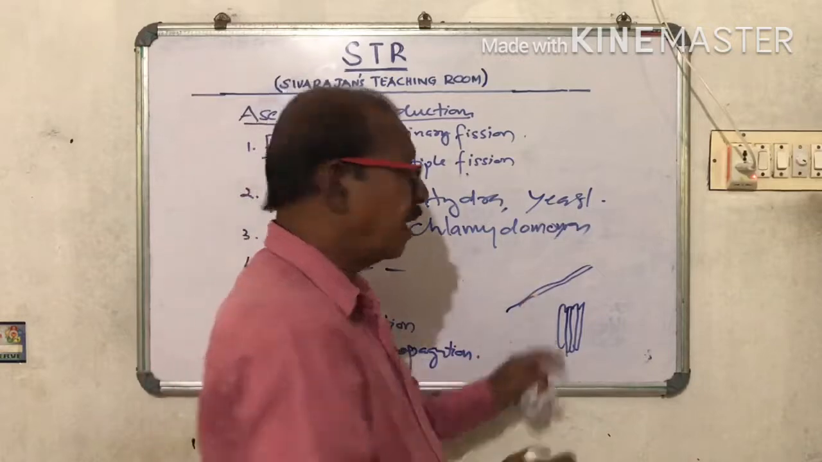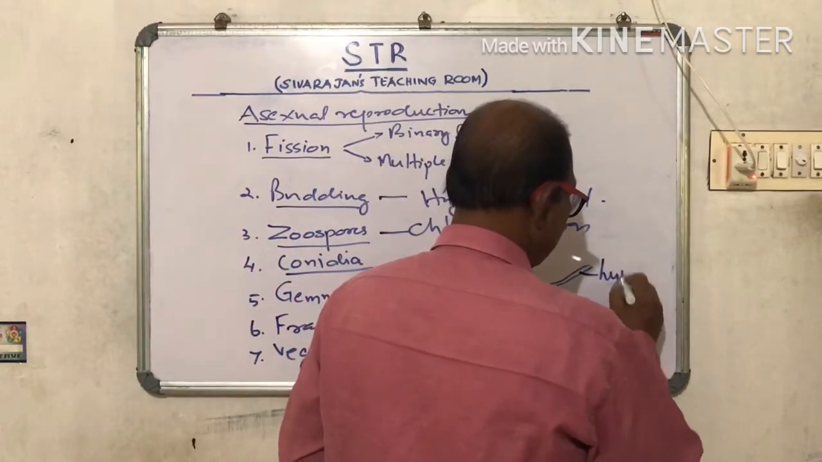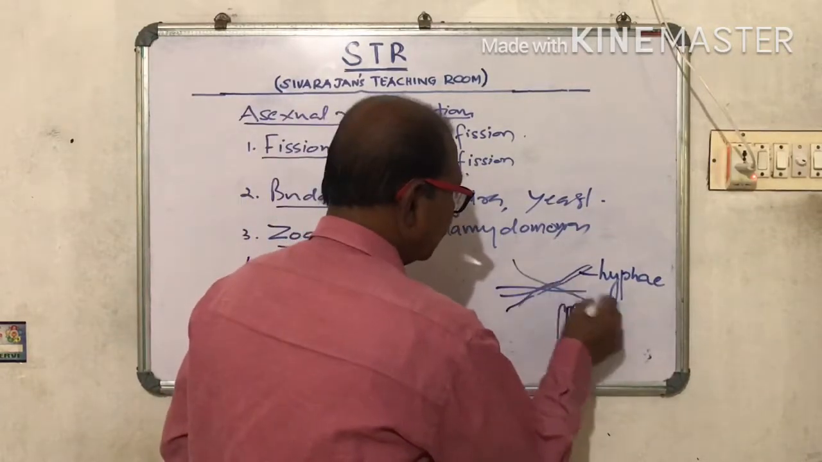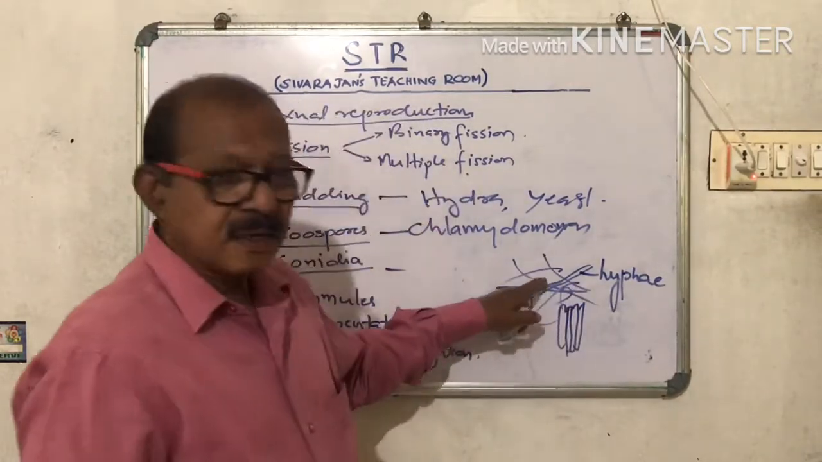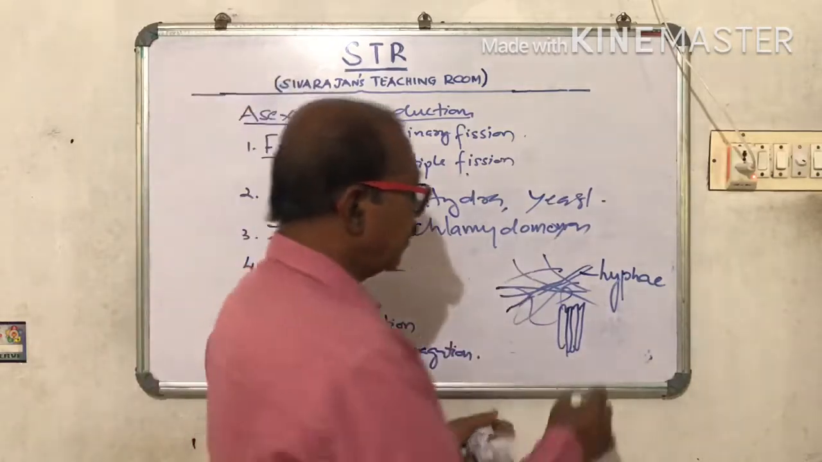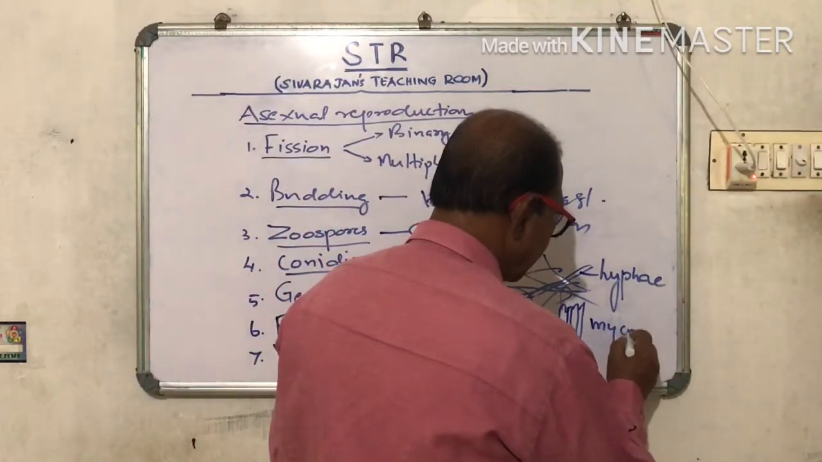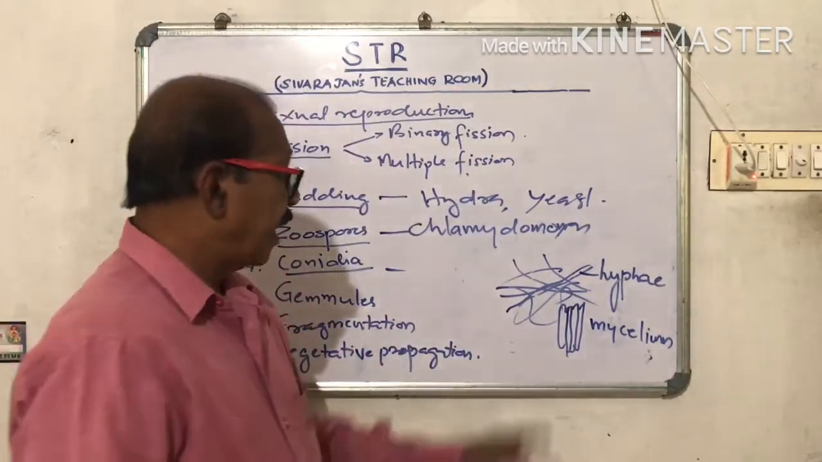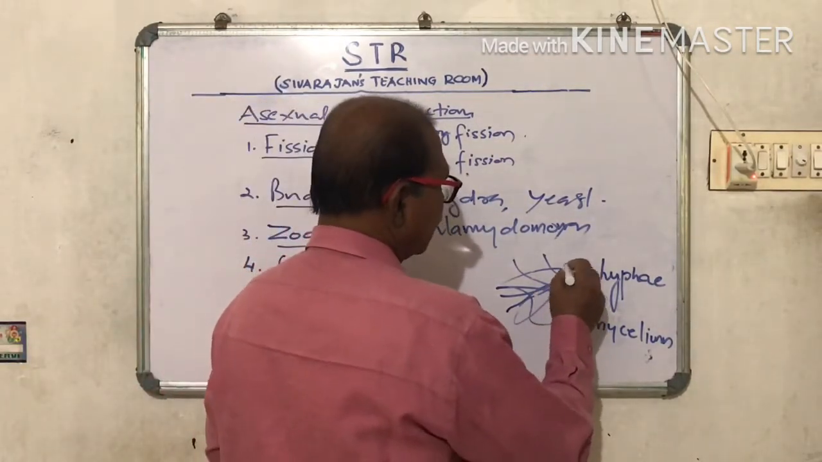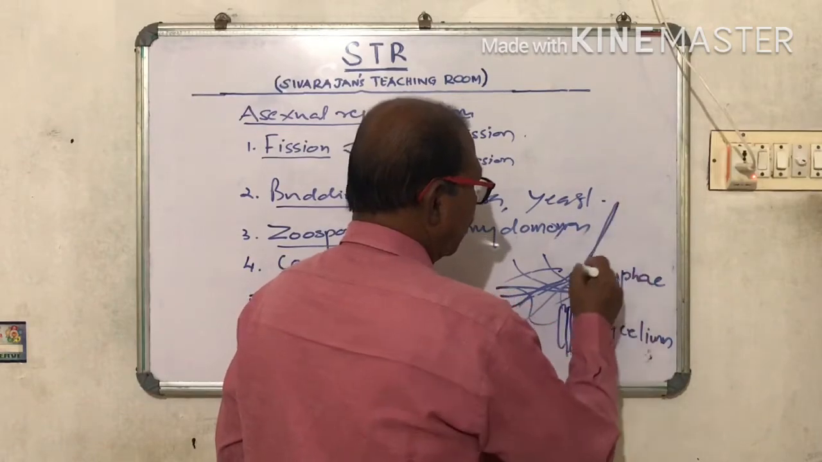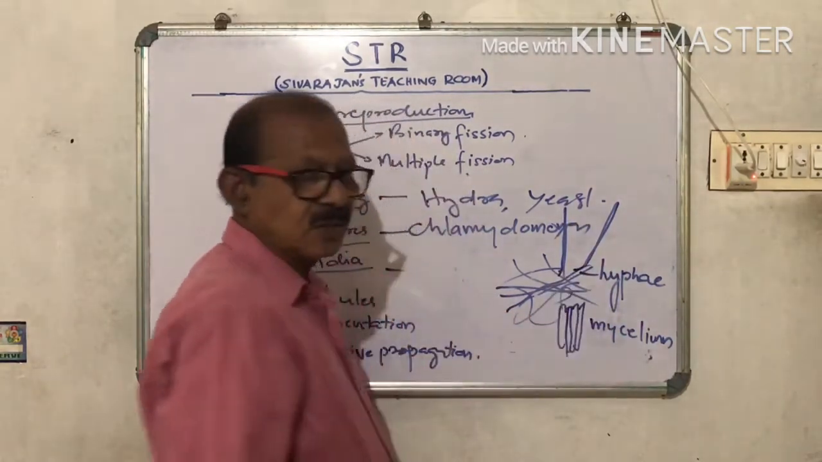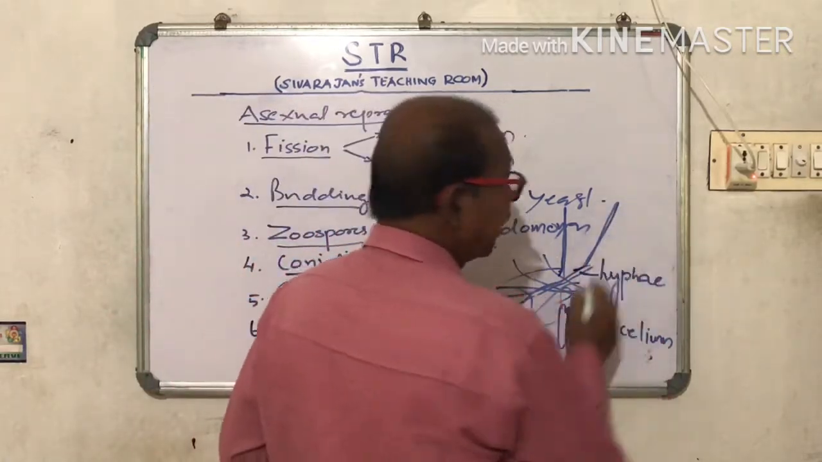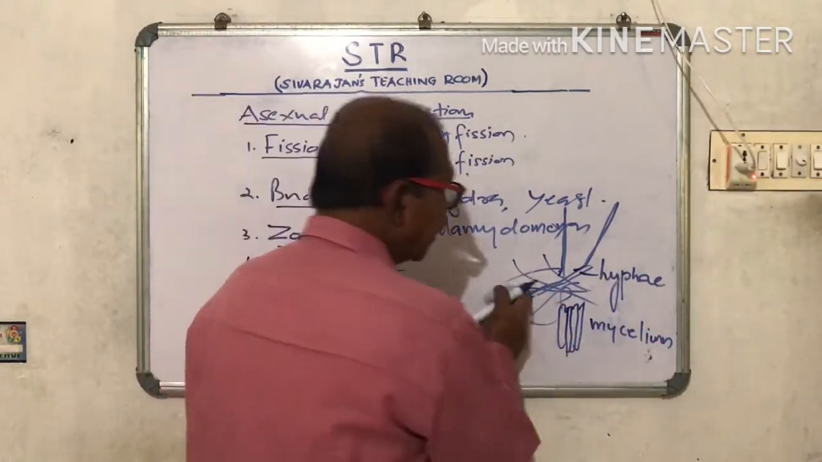And we call it as hyphae. Hypha, plural hyphae. So these are the hyphae. And the network of this hyphae is called mycelium. Mycelium. And from this, what happens? Small, slender structures grow upwards. And they are called the conidiophore. And at the tip of the conidiophore,